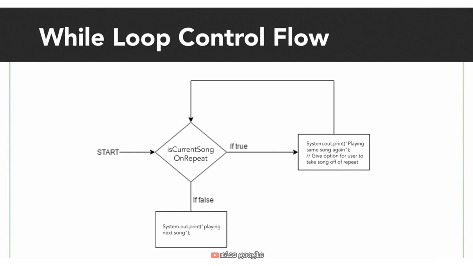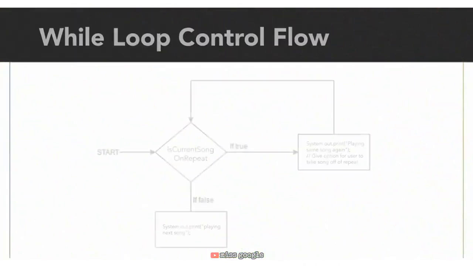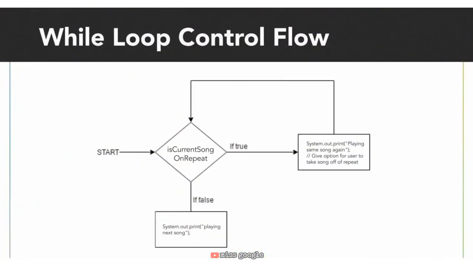Let's try implementing it. Let's create a while loop in Java. In the previous lesson, we diagrammed a while loop to represent a song playing on repeat. With this diagram, while the current song is on repeat, we play the song again. If the current song is not on repeat when we check the while loop condition, we exit the loop and play the next song. If the user never takes the song off of repeat, then the current song will play forever. We only exit the loop if the user takes the song off of repeat. Let's jump to the code.